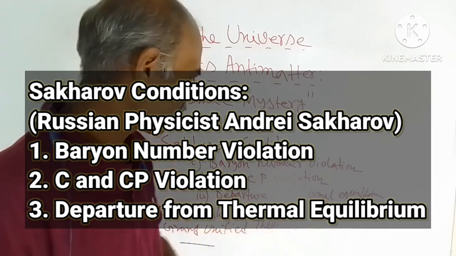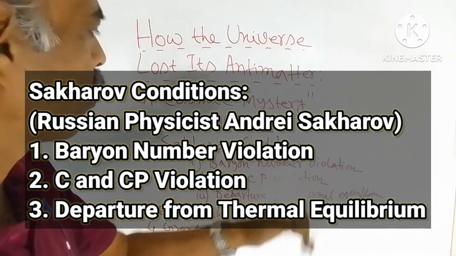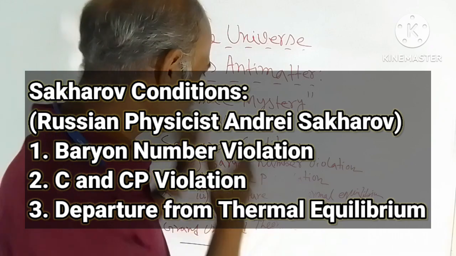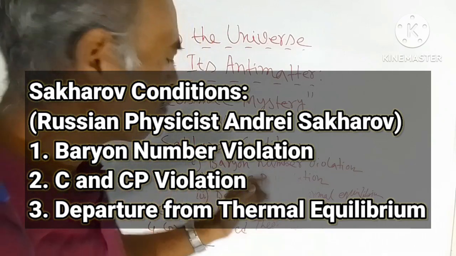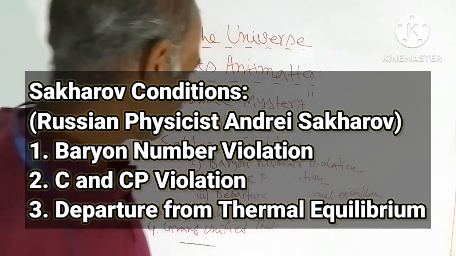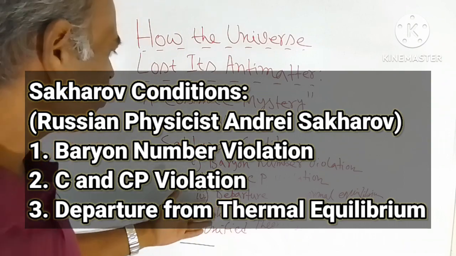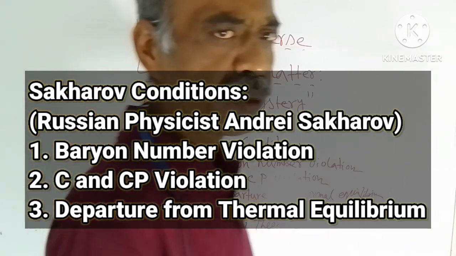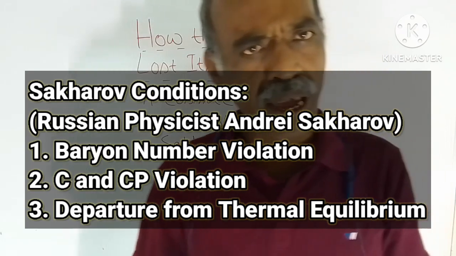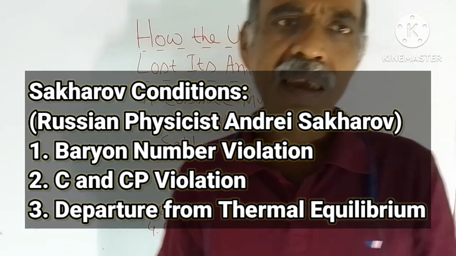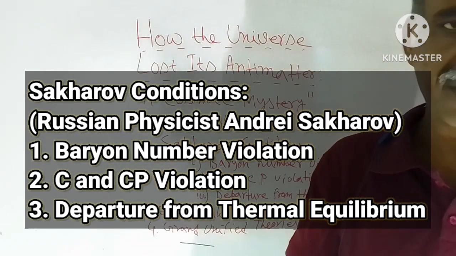Violation of baryon number. Next comes C and CP violation. I have already mentioned C for charge and CP for charge parity. Then comes point number three, that is departure from thermal equilibrium. If these conditions are met, then there will be baryon asymmetry.